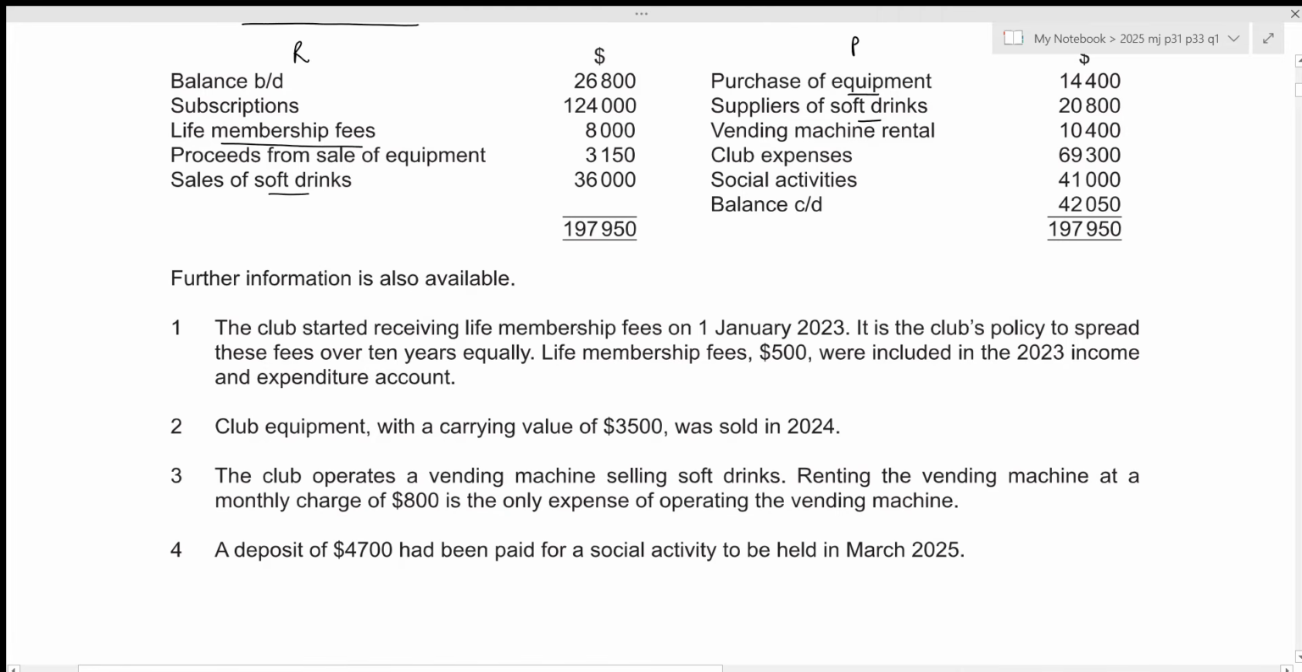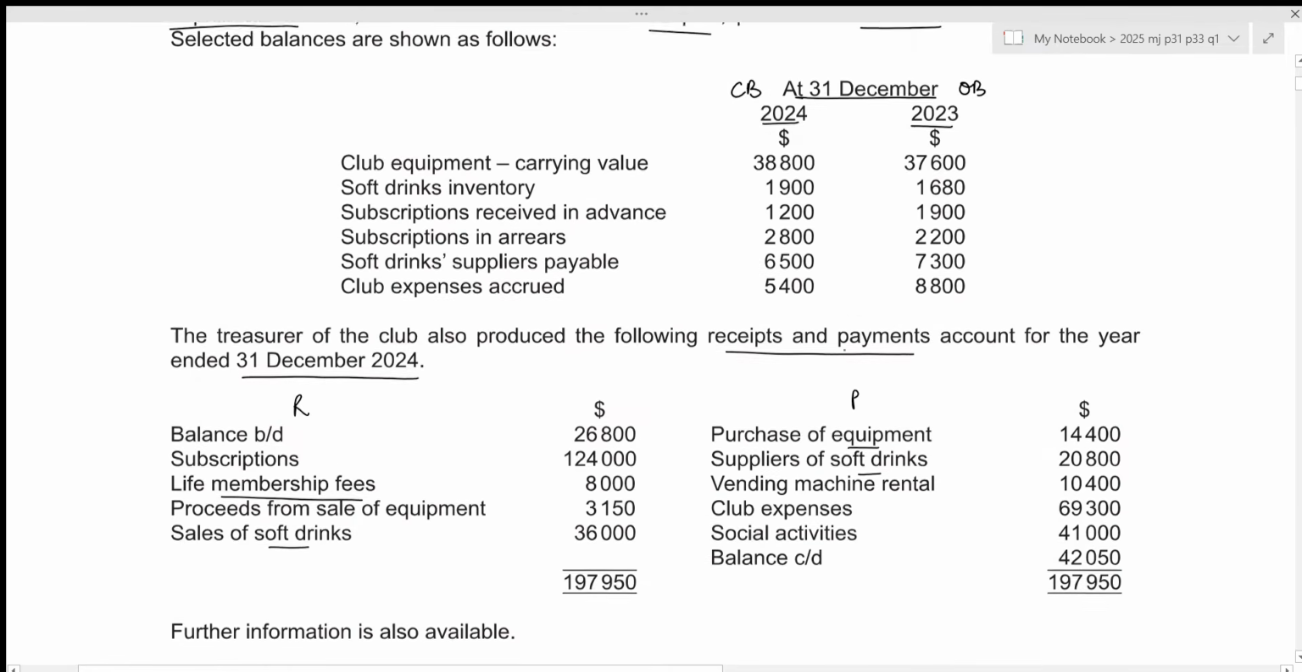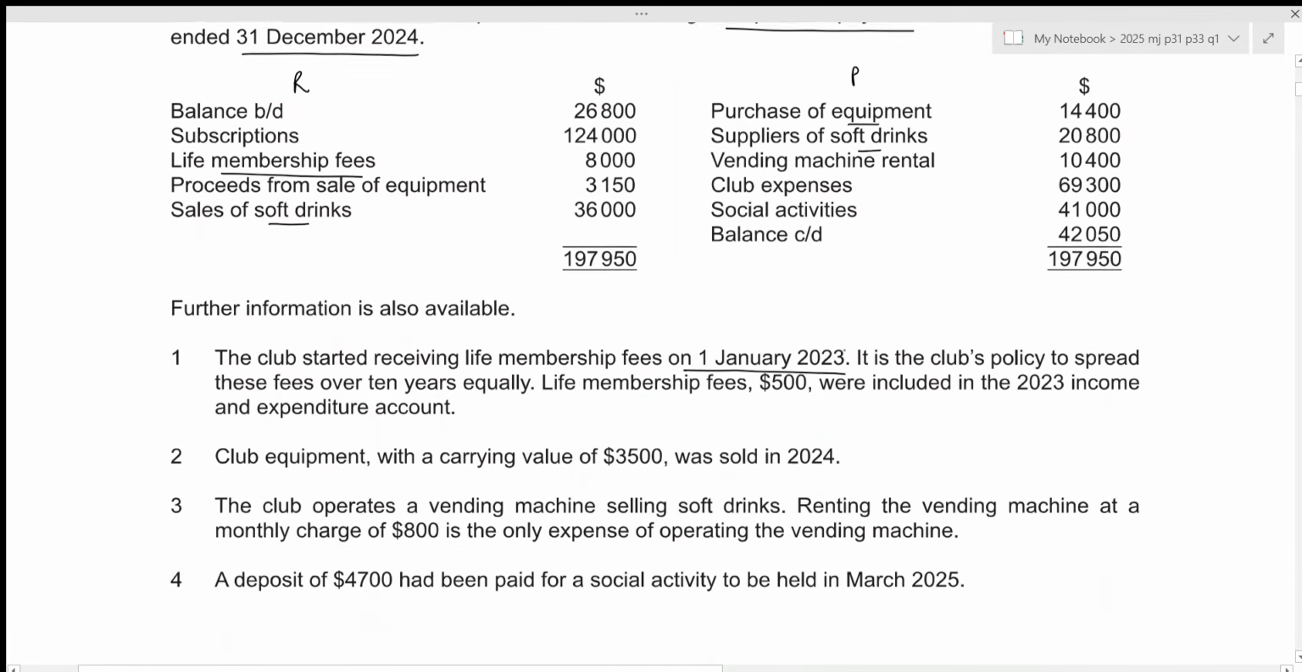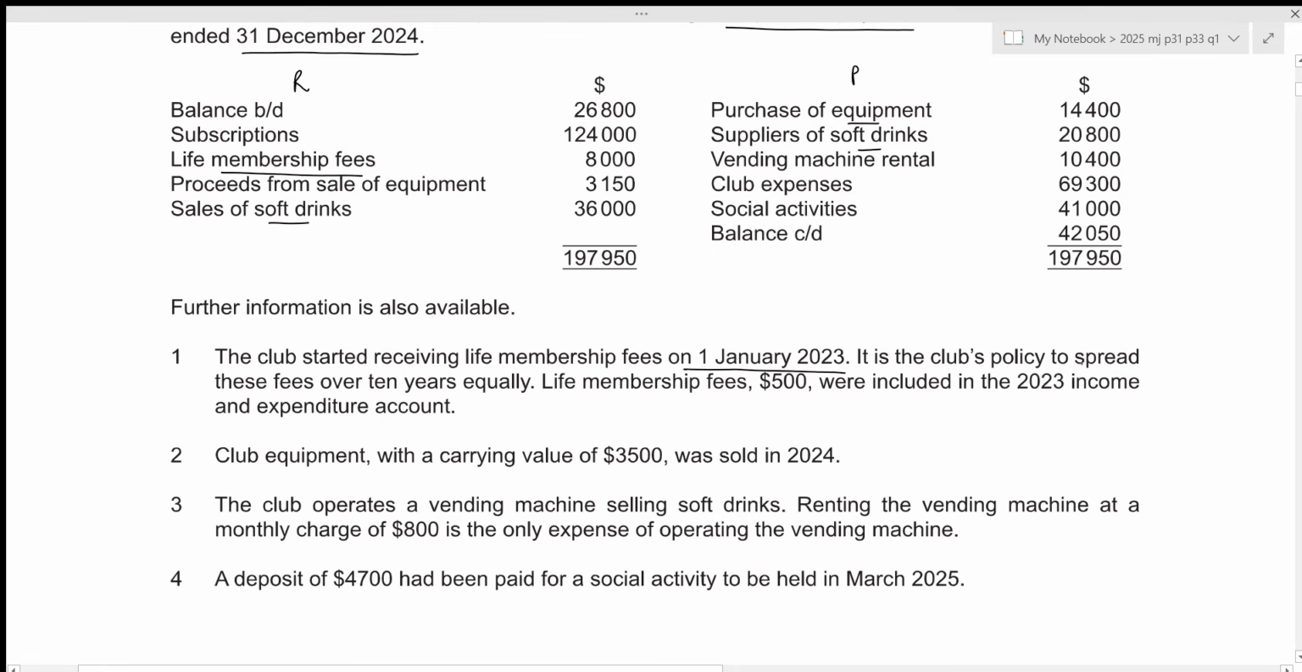The club started receiving life membership fees on 1st January 2023, which is last year. The current year is 2024. It is the club's policy to spread these fees over 10 years equally. Life membership fees 500 were included in the 2023 income and expenditure account. Alright, club equipment with a carrying value of 3500 was sold in 2024. This is our net book value, which is the carrying value, and we have the sales proceeds as well, 3150. That is what we received by selling it.